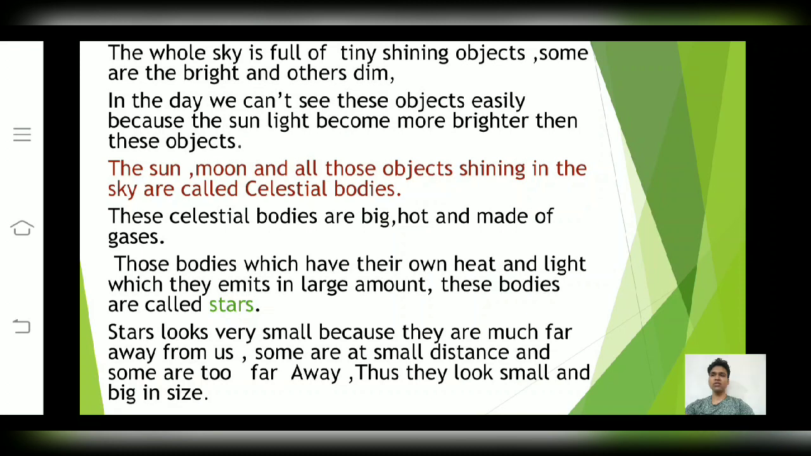Friends, stars look very small because they are much far away from us. Some are at a small distance and some are too far away. Thus, they look small and big in size.